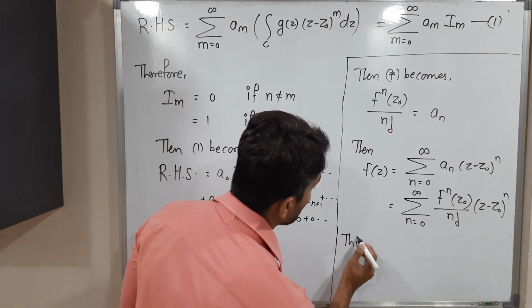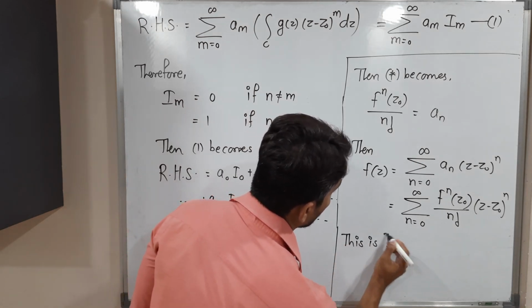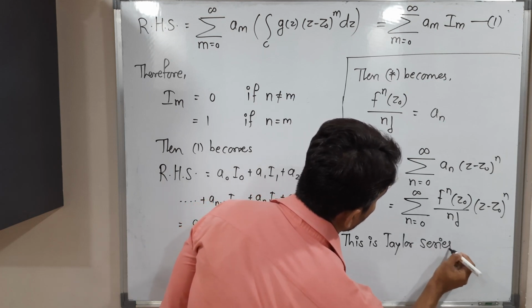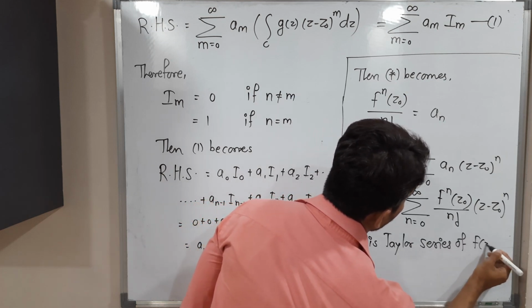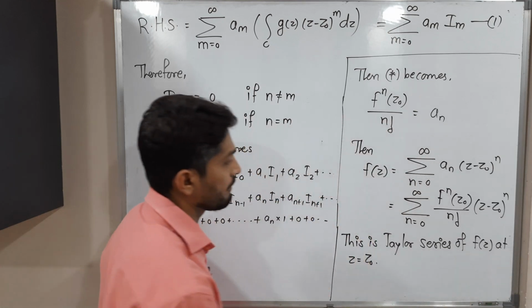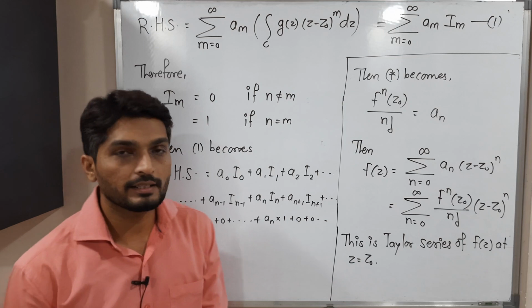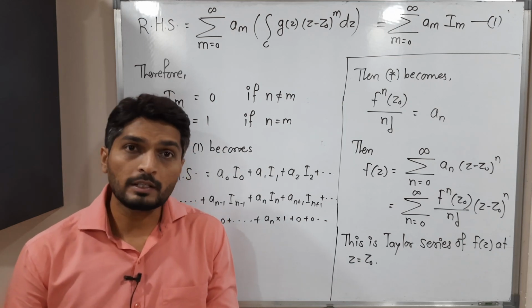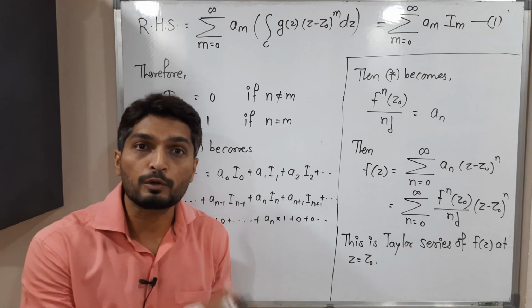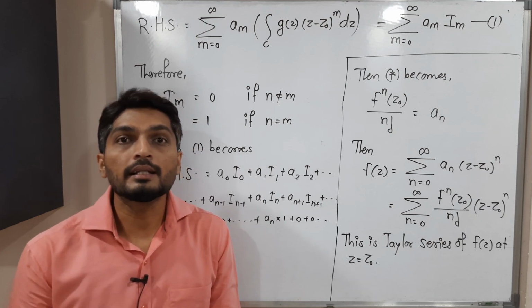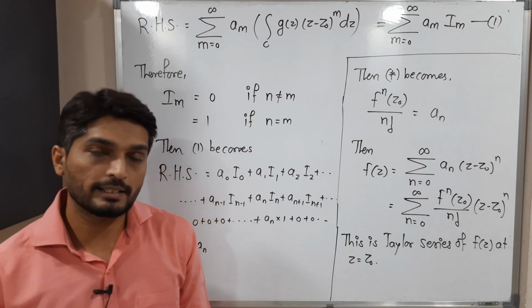This is the Taylor series of f of z at z is equal to z naught. So in this way we proved that if you have any power series which converges to f of z, then that power series is nothing but the Taylor expansion of f of z at z naught.